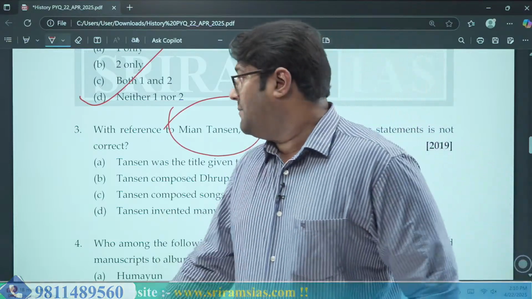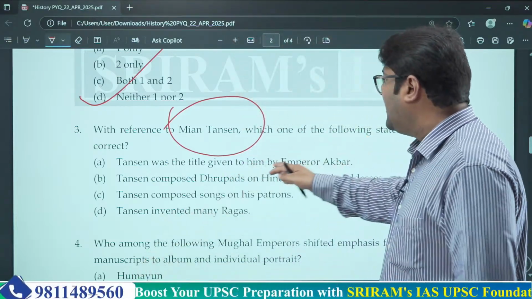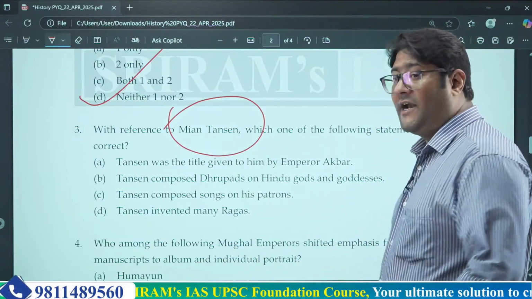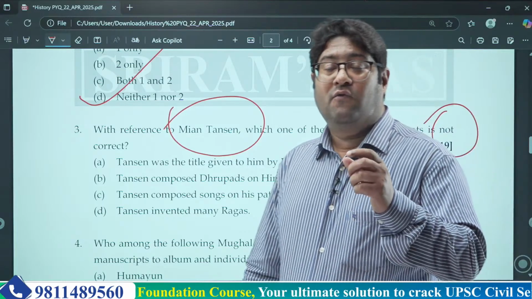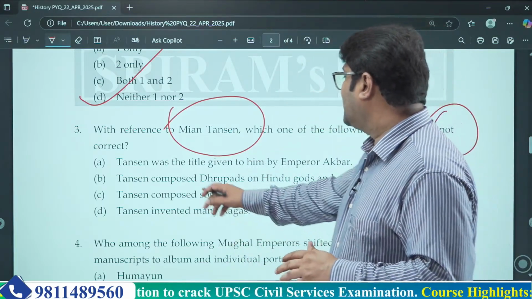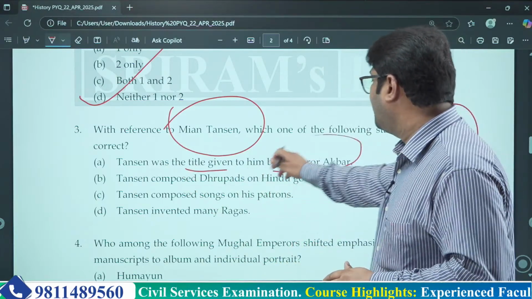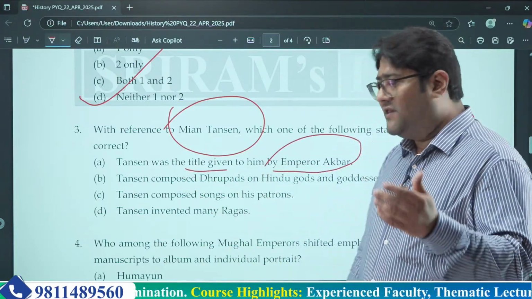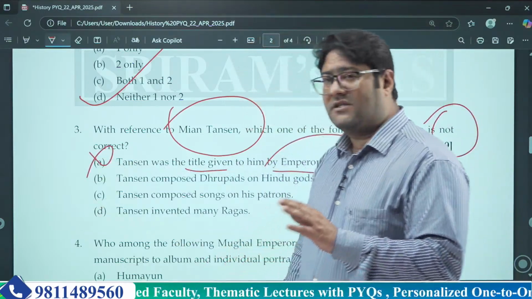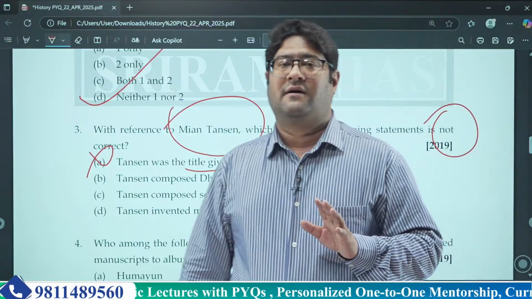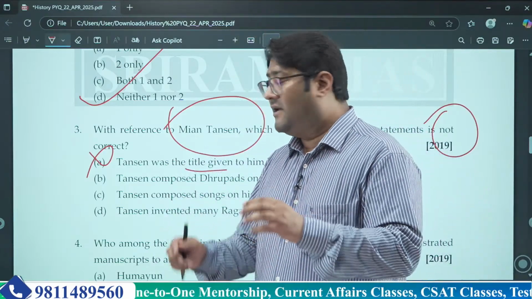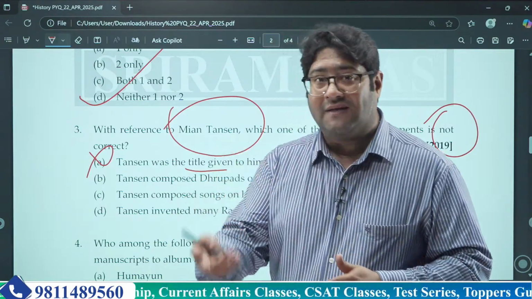Okay, so this statement says, which of the statements given is not correct about Mian Tansen? Not correct is the keyword here. The first statement says Tansen was the title given to him by Emperor Akbar. Without proceeding further, I can say that this statement is incorrect. The title Tansen was not given by Emperor Akbar. Akbar didn't give the title of Tansen to Tansen.